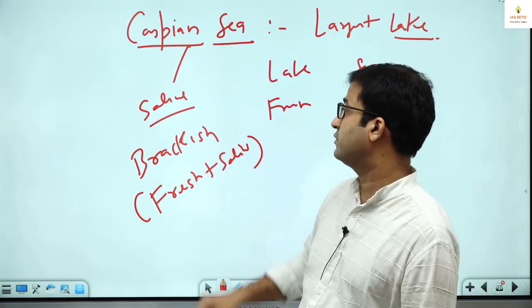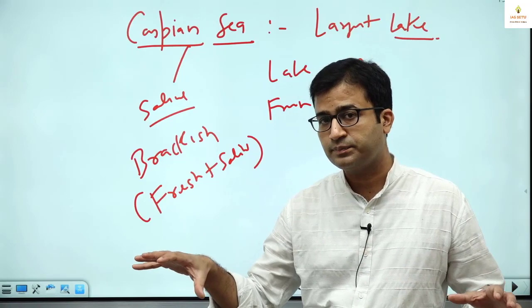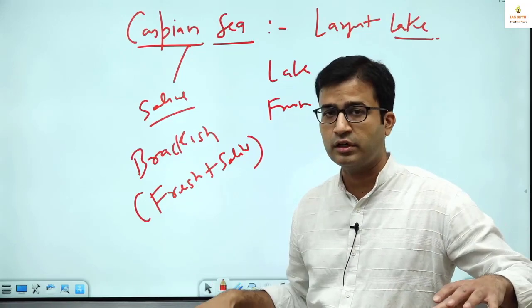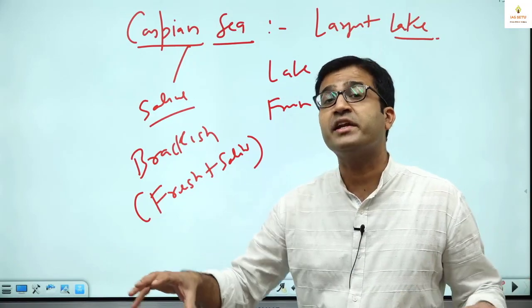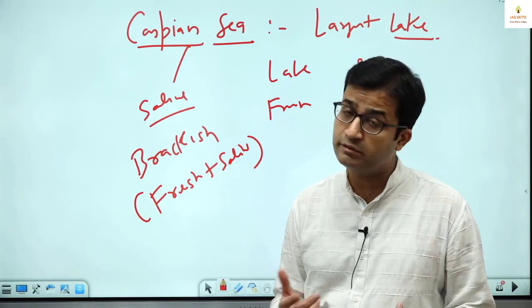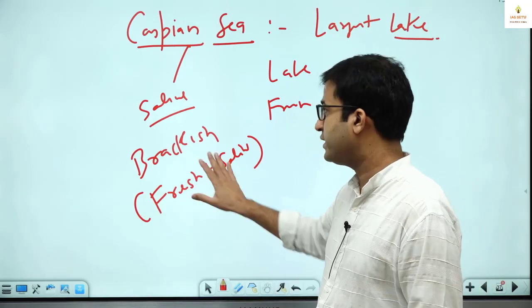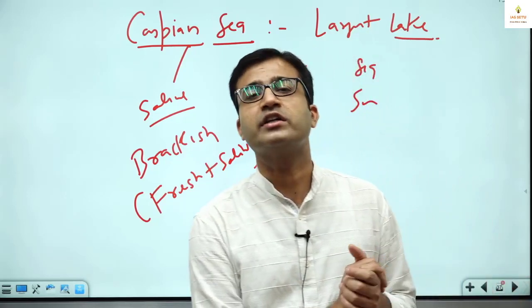What is the reason that Caspian is having brackish water? Earlier there was Tethys Sea between Eurasian and Indo-Australian plate. So when these Himalayas got formed, we got remnants of Tethys Sea, and Caspian Sea is one of the remnants of Tethys Sea. And it has saline water. But earlier there was the concept that it has saline water, that's why we started calling this Caspian Sea.